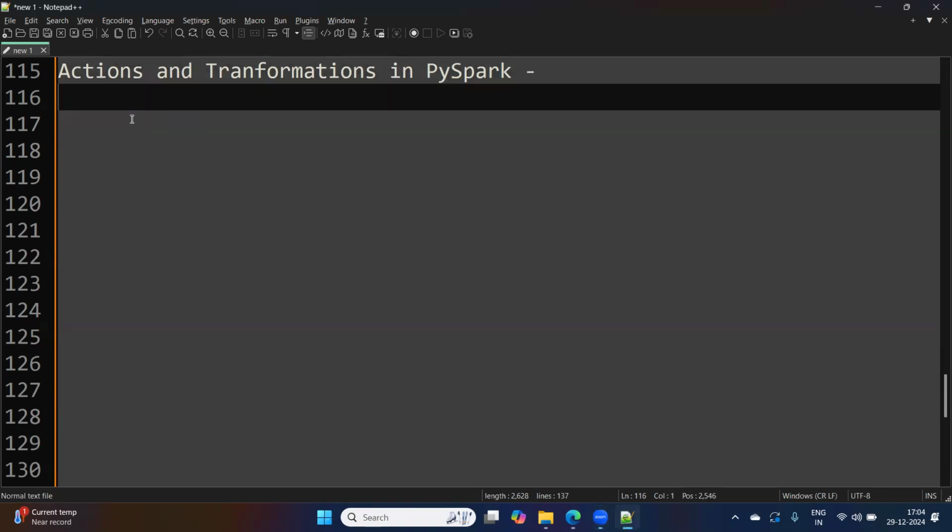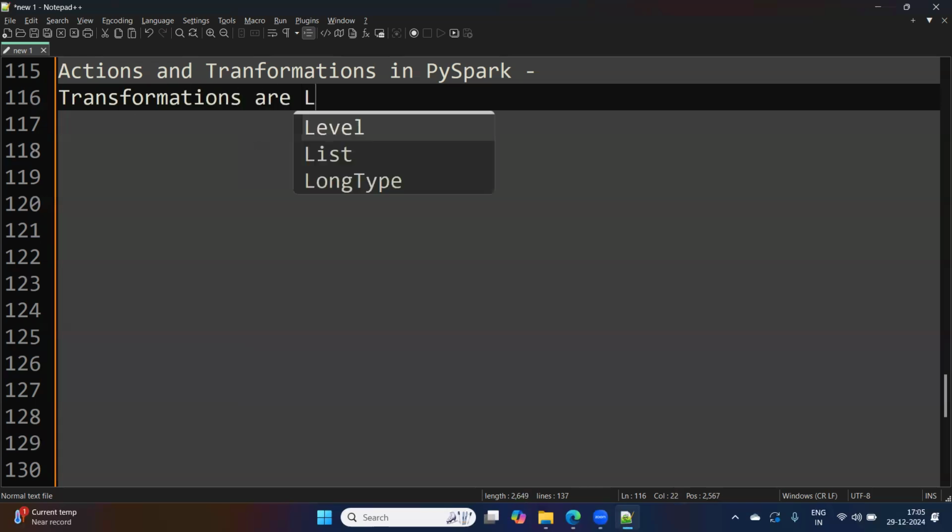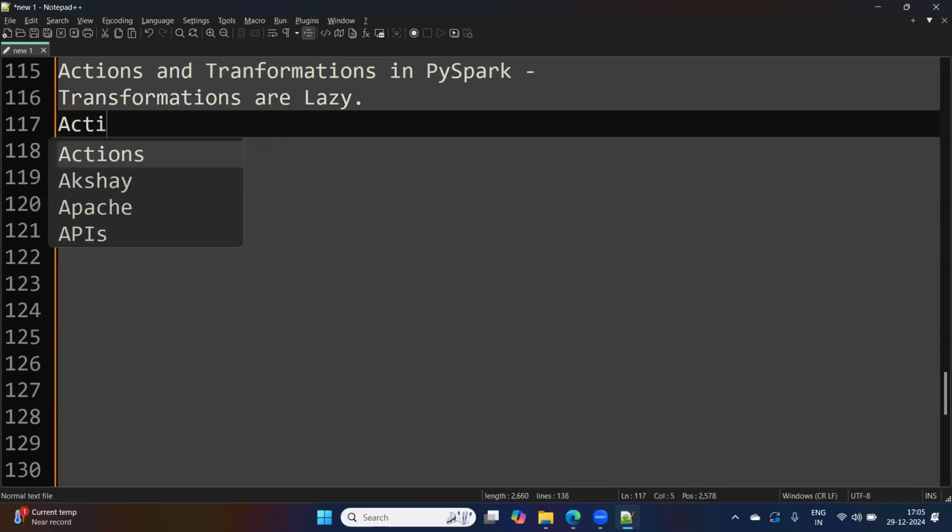So, in this session, we will understand two things basically: actions and transformations in PySpark, in Apache Spark, and the interconvertible nature of higher level APIs. So, let's first start with actions and transformations. In Apache Spark, transformations are lazy. Just remember, actions are not lazy.